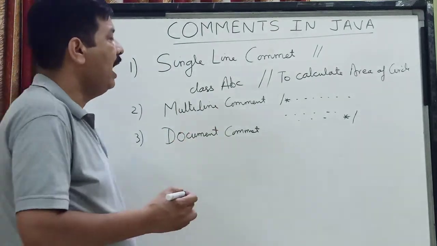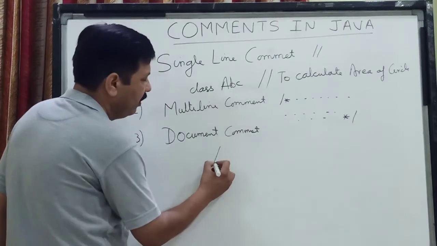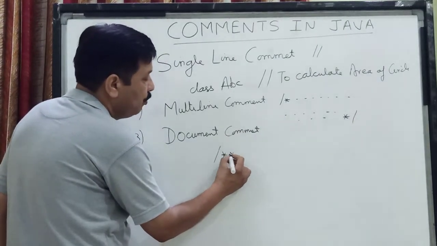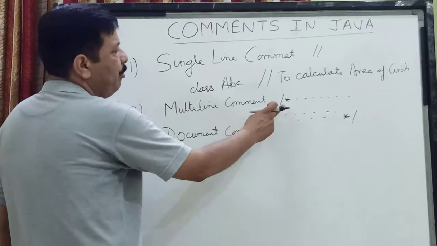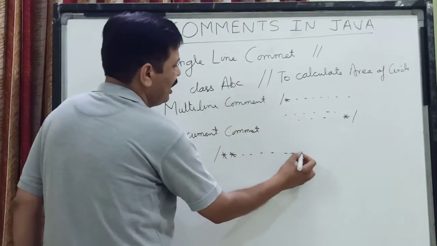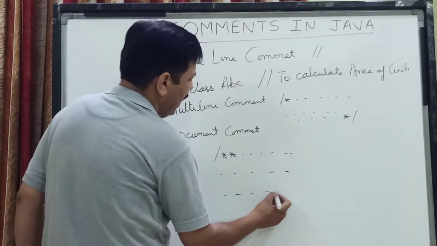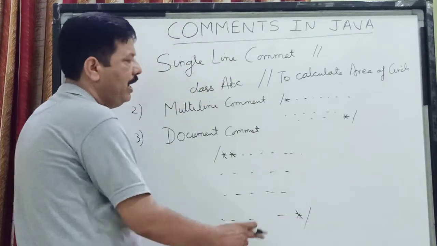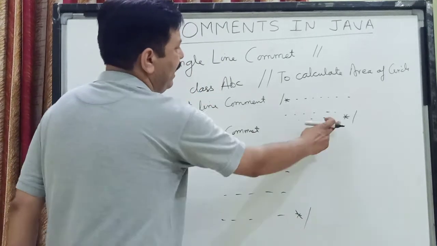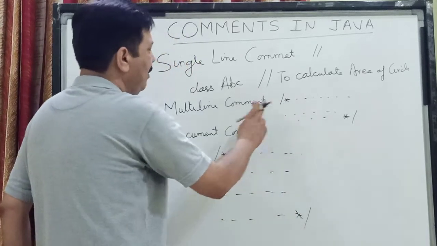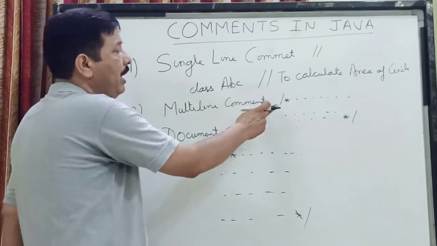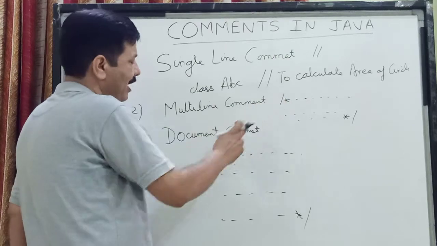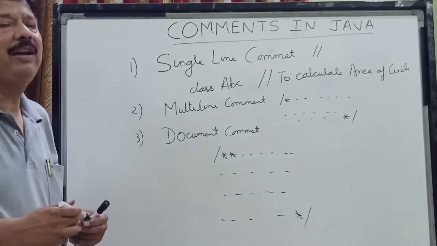The way of doing it is you put a slash and 2 asterisks. Here we were putting 1 asterisk. Then you start writing your comment, and you can write any number of lines, and then to end it, you again end with asterisk and slash. The ending is the same in multi-line and document comment, but the starting is a single asterisk in one and a double asterisk in the other.